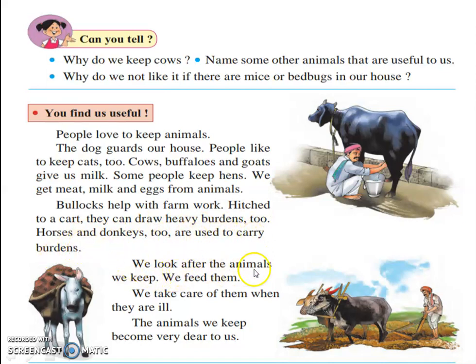Horses and donkeys too are used to carry burdens. We look after the animals we keep. We feed them. We take care of them when they are ill. The animals we keep become very dear to us. Okay, there are so many animals that are useful for us. We keep them, we feed them, and we take care of these animals whenever they are ill. Now we will learn one by one.